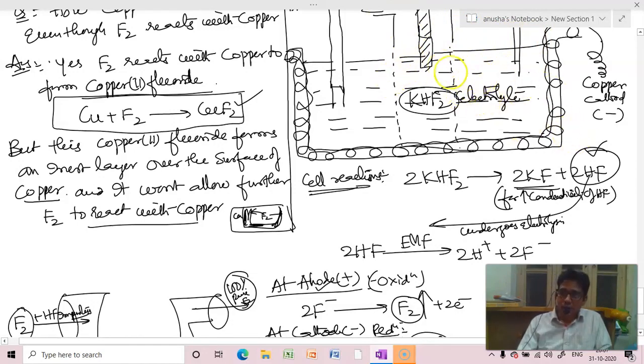So this is the copper diaphragm, used to separate the products H2 and F2 obtained at the cathode and anode respectively.